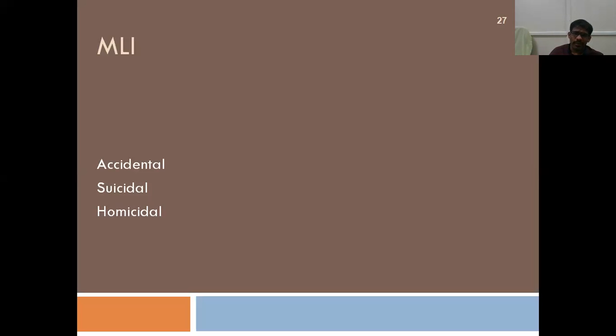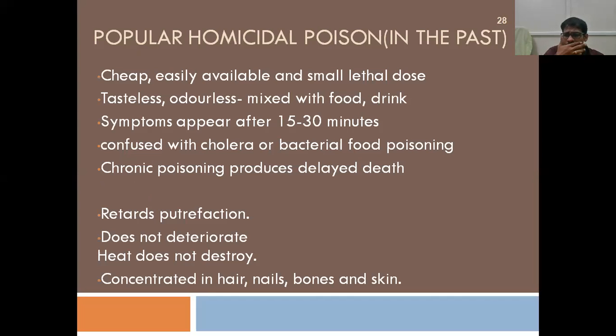Suicidal is very rare, and homicidal, which I told you it was used as a homicidal poison in the past, right? Because it has a few characteristics of an ideal homicidal poison. So what is the ideal homicidal poison? It should be cheap, easily available, and have a small lethal dose. It should not be detected by normal tests, and be tasteless and odorless, so that it can mix. All these are characteristics of an ideal homicidal poison, right?